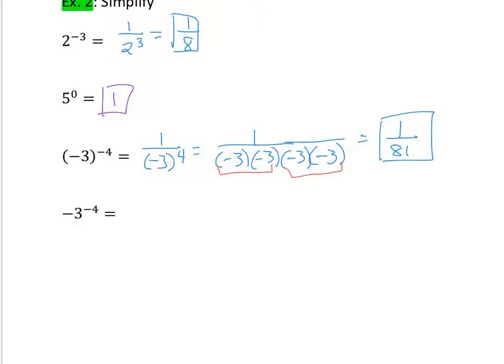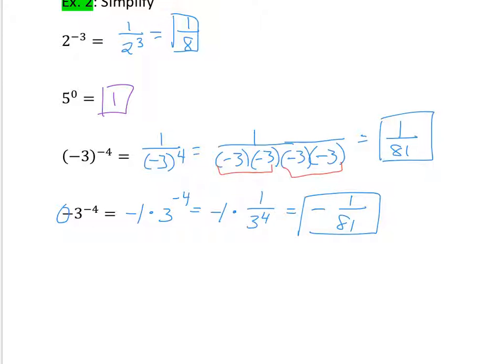Now, how is this different right here? Well, this negative is not raised to that exponent. So what it really means is we've got a negative 1 right here in front. So we've got a negative 1 times 3 to the negative 4, which equals negative 1 times, now we're going to take this 3 to the negative 4 and put the power 3 to the 4th under 1. So 1 divided by 3 to the positive 4, which equals, remember 3 to the positive 4 is 81 because we just multiplied it here. And so we actually get a negative, because of the negative 1 in front, 1 over 81.